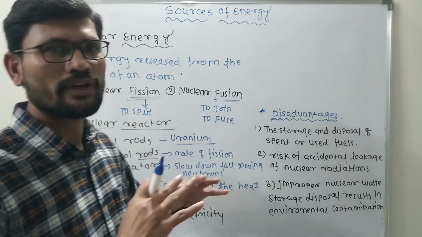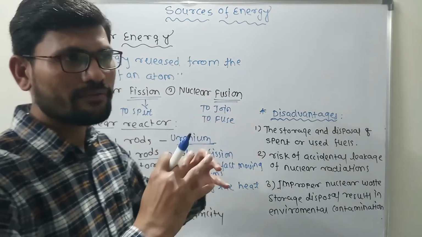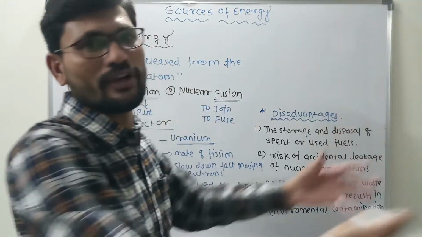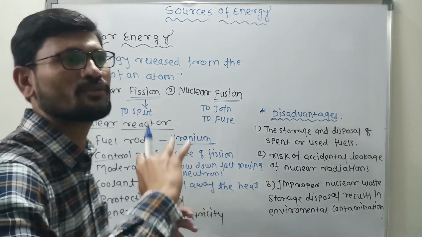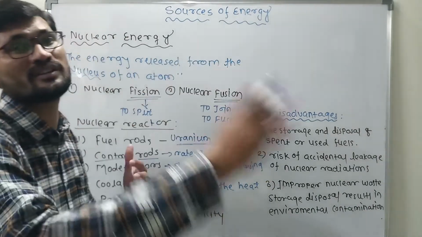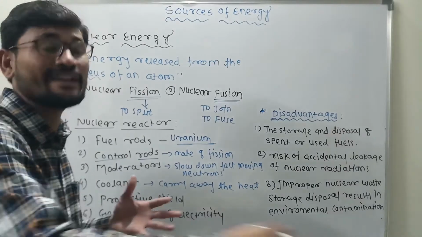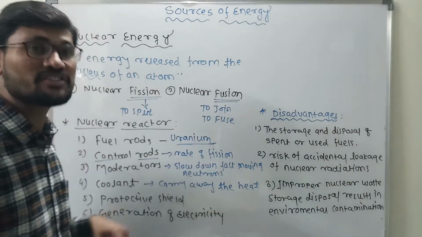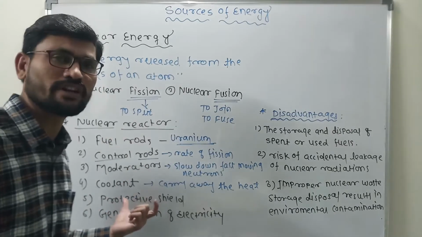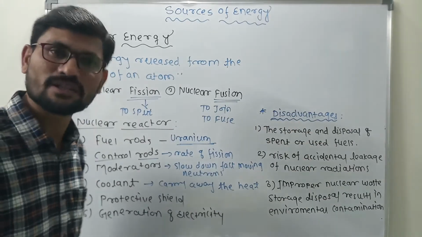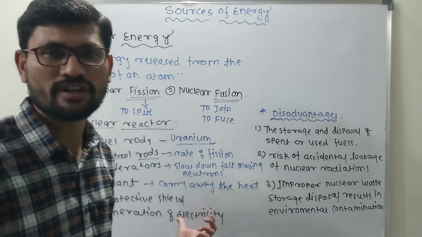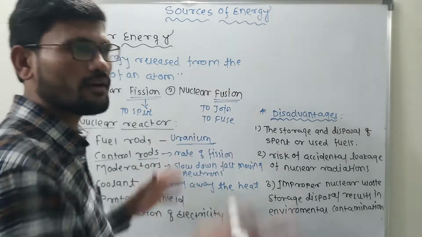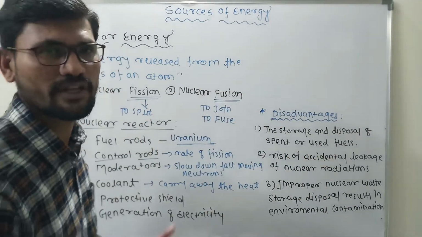It will stop whatever radiation wants to go into the environment. If there are some radiations that might possibly leak into the environment, we need to avoid that leakage. So we use a protective shield. We are going to discuss its disadvantage, but this is what the protective shield does. Clear? It avoids the leakage of the radiations into the environment.